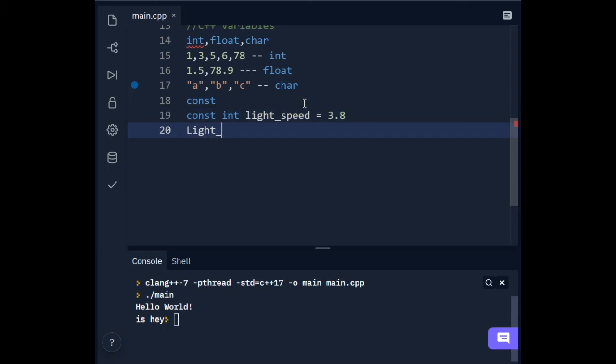Now if later I change light speed, it will give me an error.